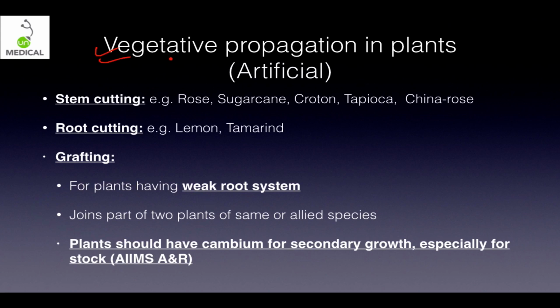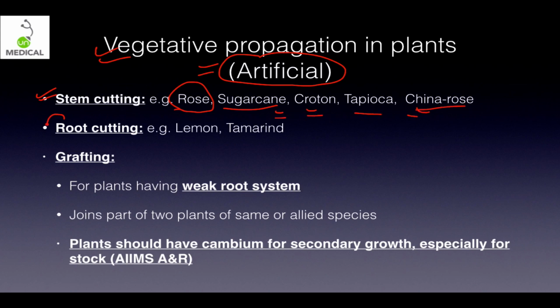Now, vegetative propagation in plants, that was natural. Now we come to artificial. So obviously, stem cutting, we do it a lot at home every day. Obviously sugar cane: whenever you go to a sugar cane field, you will see the farmer cuts it from the top, and then it is again utilized for growing sugar cane. It happens in croton, tapioca and China rose as well. Root cutting is very commonly done in case of lemon and tamarind. Tell me in the comments below. Then grafting. What is grafting?